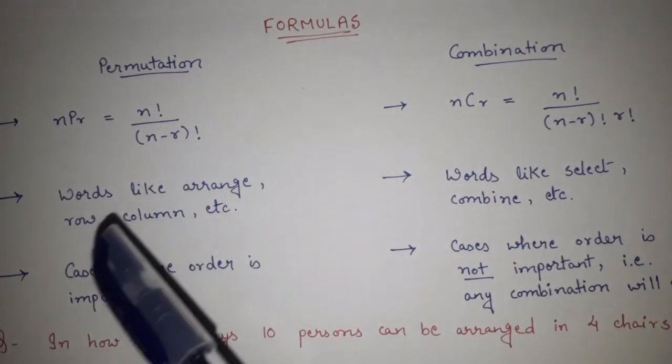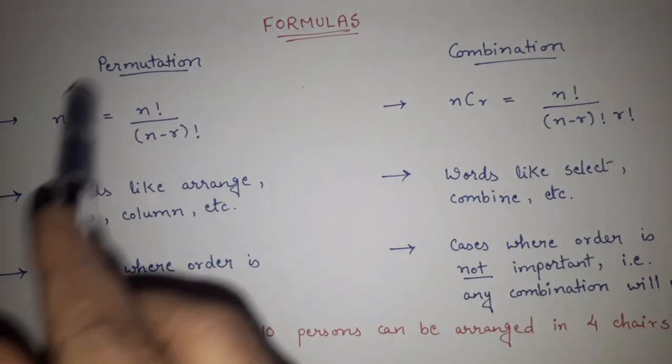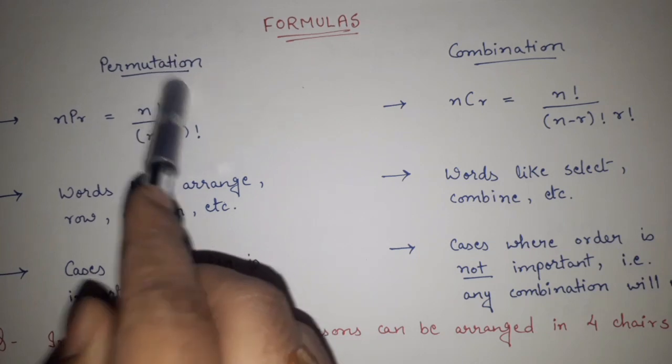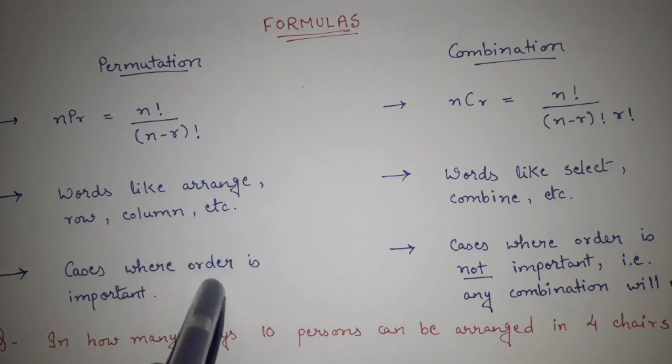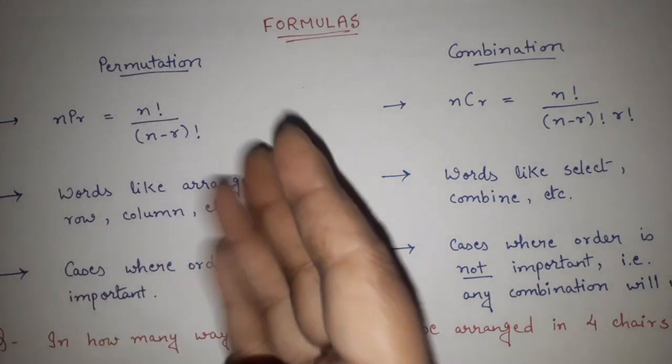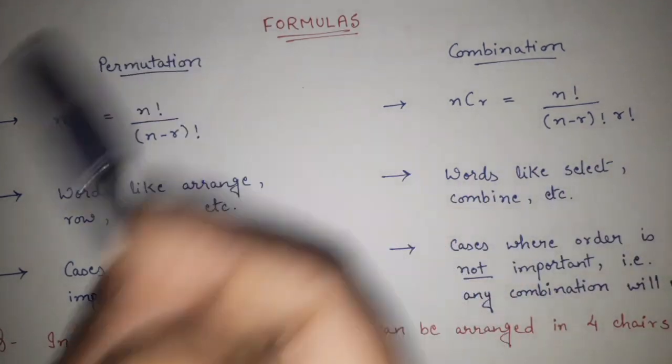Now it is important to know where permutation is used and where combination is used. So we will be using permutations generally in the cases where order is important. That means whenever order is important, when we want to do something in a particular order, in that case we will use permutation.